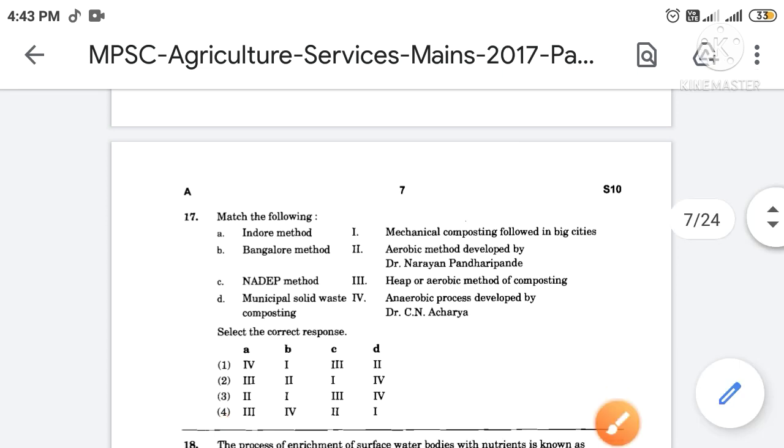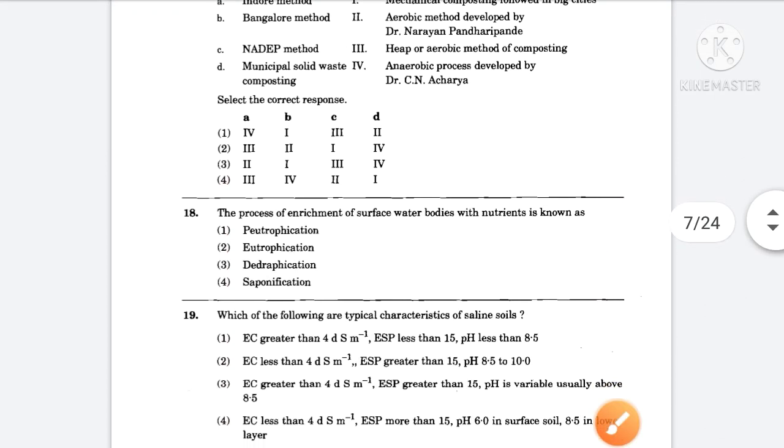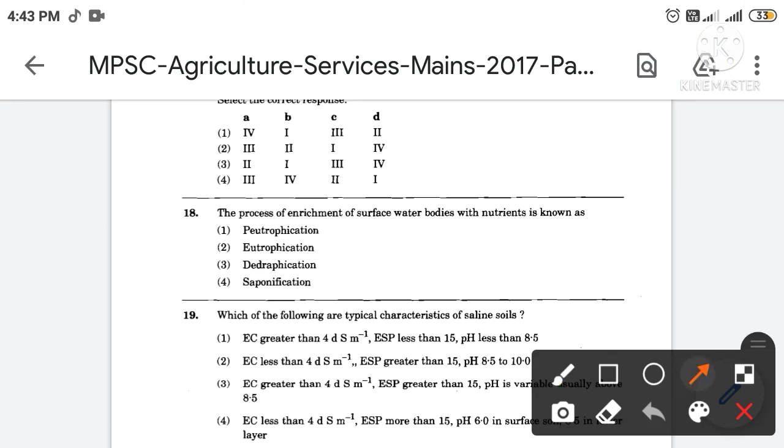Then next, the process of enrichment of surface water bodies with the nutrients is known as. The correct answer is option number 2. So the process of enrichment of surface water bodies with nutrients is known as eutrophication.